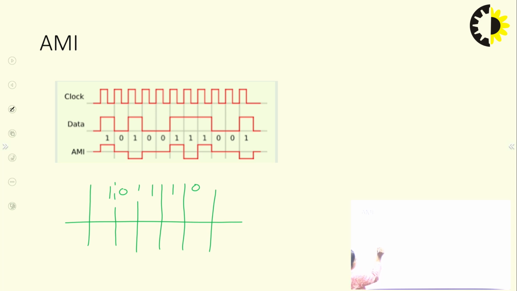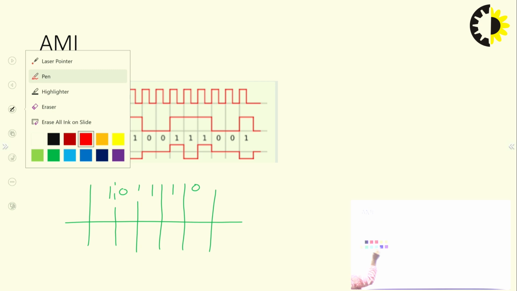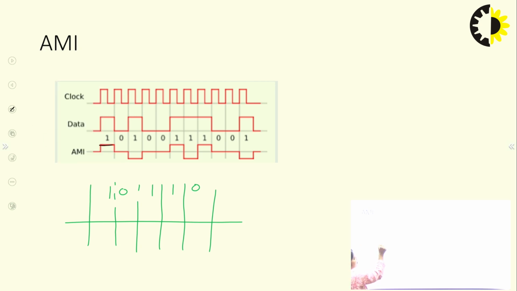In 101, the first 1 has a positive polarity and the 0 has a 0 polarity. The next 1 has a positive voltage, and the next one has a negative voltage.